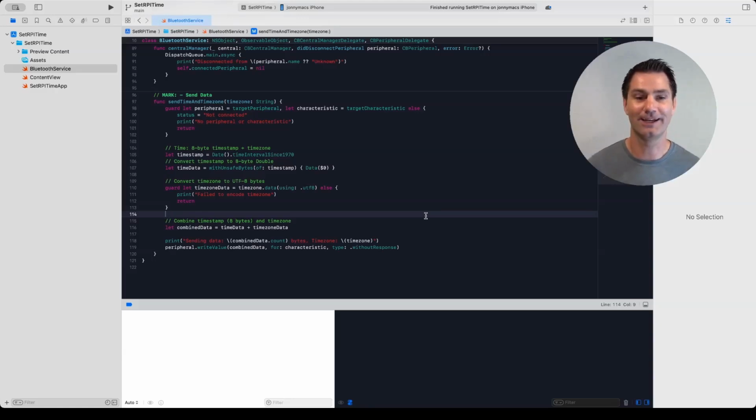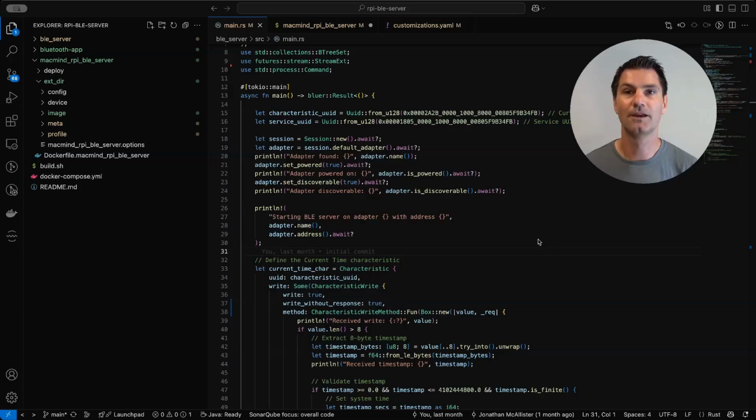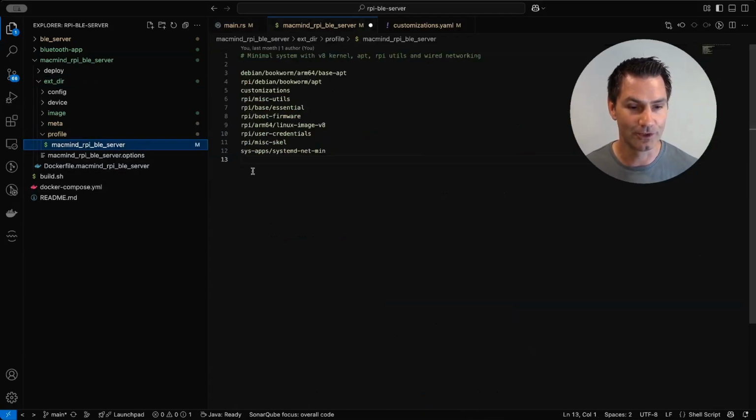So let's go ahead and compile this app and then install the code on the Pi and show this in action. Okay, so one more thing that we need to make sure we take care of is there is a package in the layer that we're installing that we want to remove. And so if we look at our profile, we do have this systemd-netmin, right? So these are some apps that are in this layer. It's a convenience layer, and it includes systemd and a time sync.